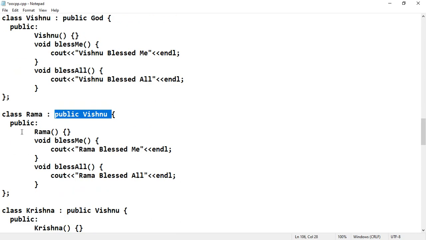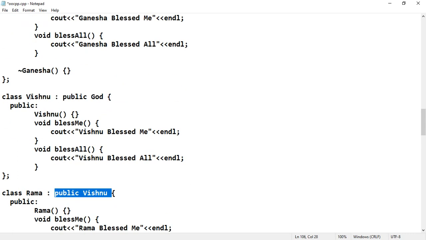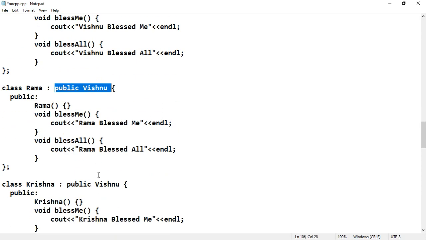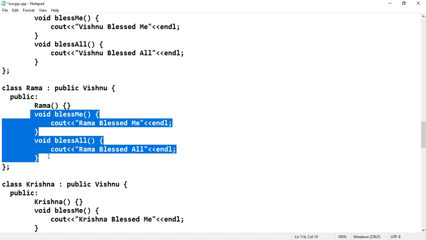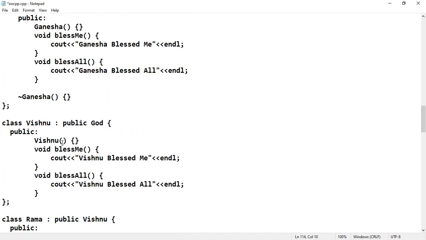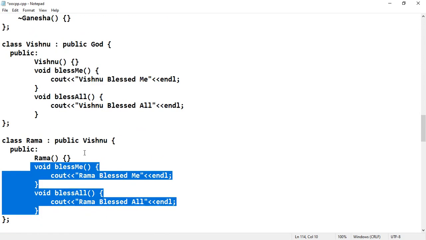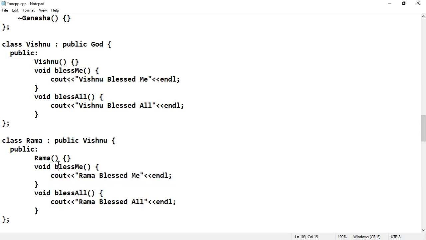So hence Vishnu again is a type of God. So that is the reason class Rama is getting the properties from Vishnu, and we are going to define bless me and bless all. So this bless me and bless all came to Vishnu through God, and to Rama through Vishnu. So that is the reason we must define this bless me and bless all in Rama also. Otherwise what will become, Rama will become abstract.